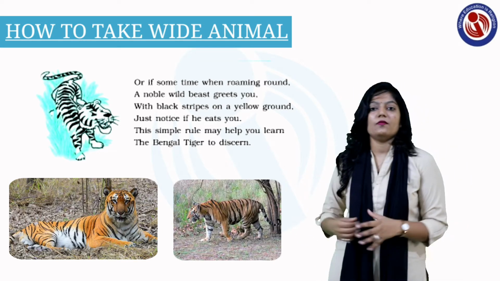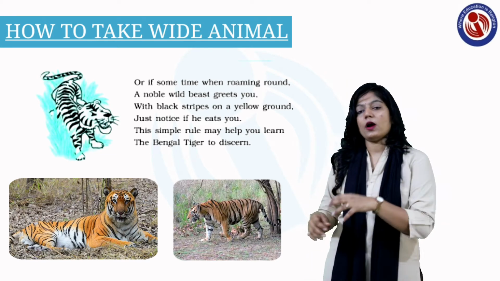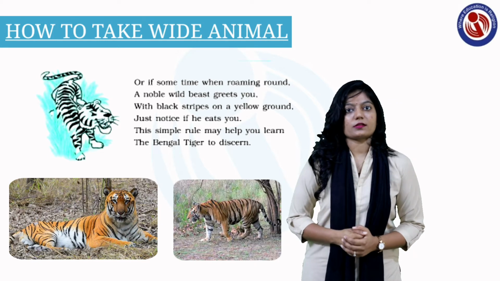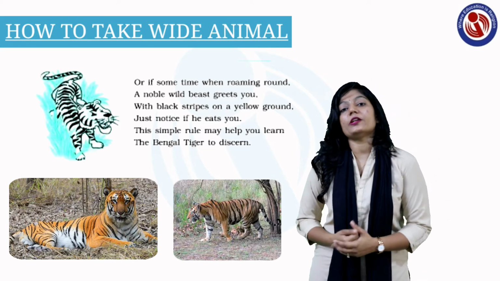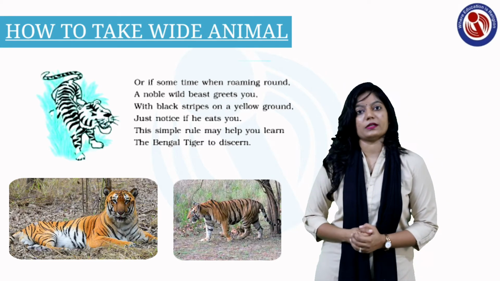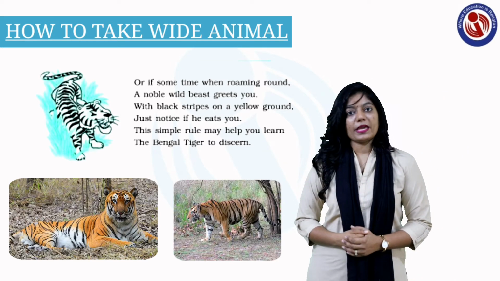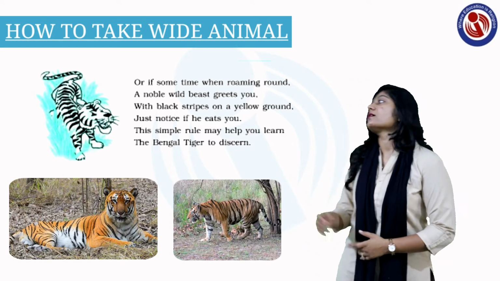This animal is yellow in color and has black stripes on it. Just notice, if you see that he is going to eat you, what kind of situation will happen? This simple rule may help you learn: the Bengal tiger is discerned.